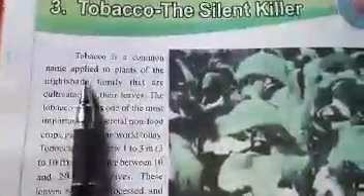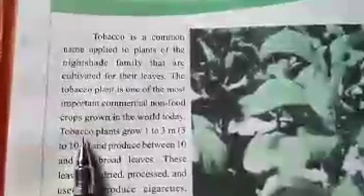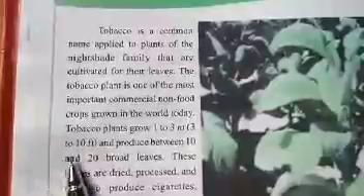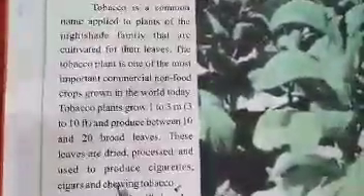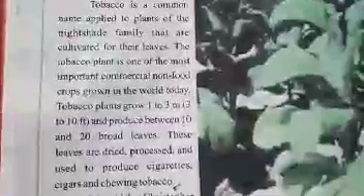Tobacco is a common name applied to plants of the nightshade family that are cultivated for their leaves. The tobacco plant is one of the most important commercial non-food crops grown in the world today. Tobacco plants grow 1 to 3 meters, 3 to 10 feet, and produce between 10 and 20 broad leaves. These leaves are dried, processed, and used to produce cigarettes, cigars, and chewing tobacco.